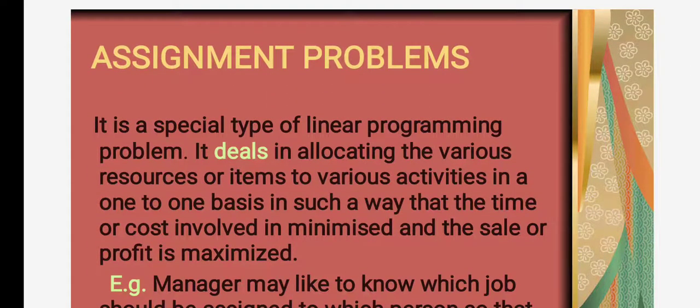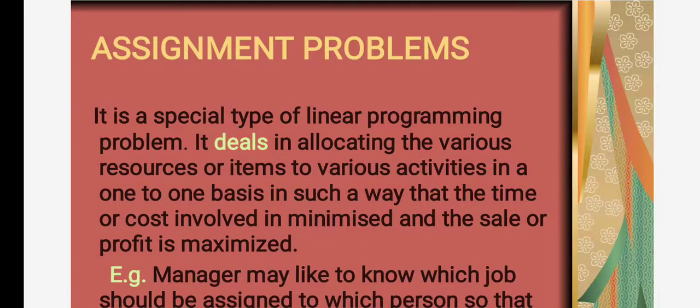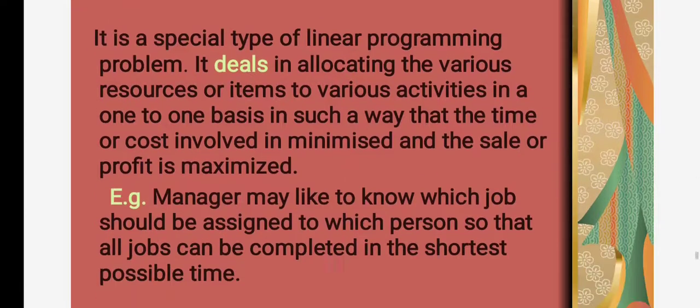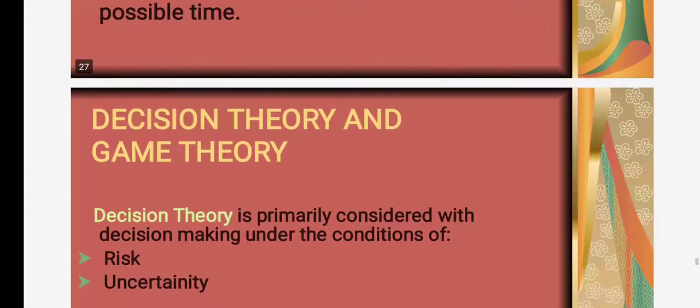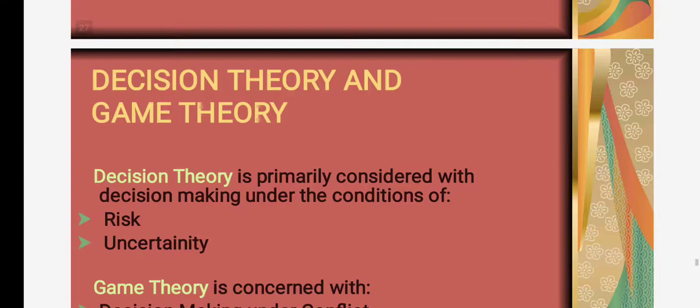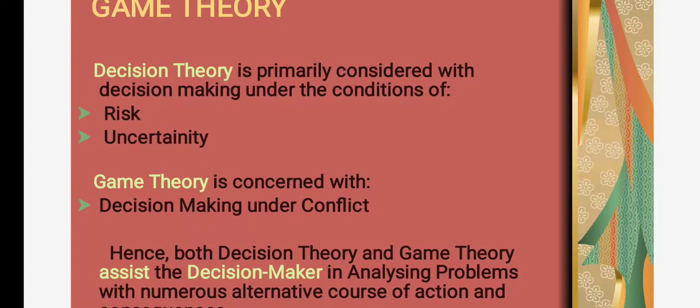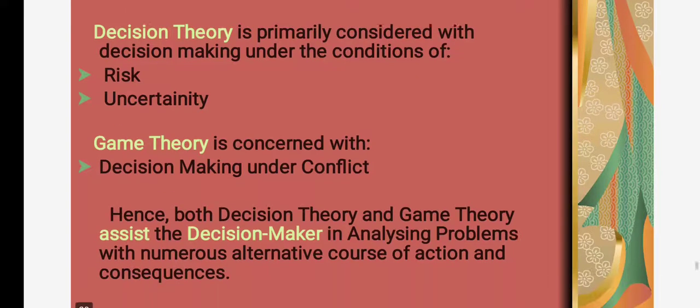Assignment problems. It's a special type of linear programming. It deals with allocating various resources or items to various activities on a one-to-one basis in such a way that the time or cost involved is minimized and sale or profit is maximized. Decision theory. Decision theory is primarily concerned with decision making under conditions of risk and uncertainty. Game theory is concerned with decision making under conflict.